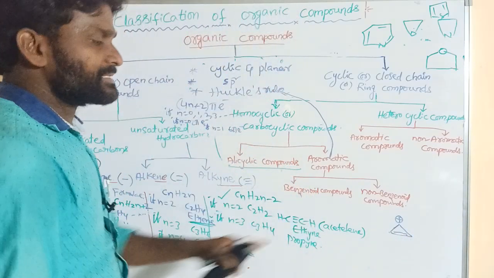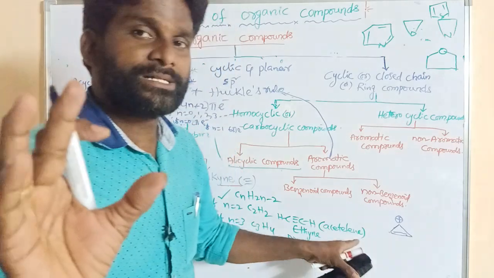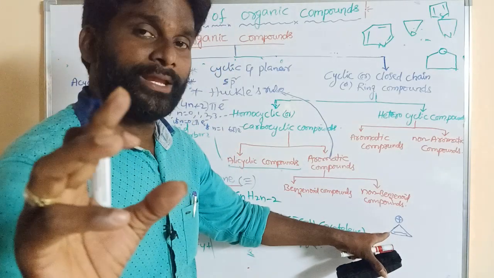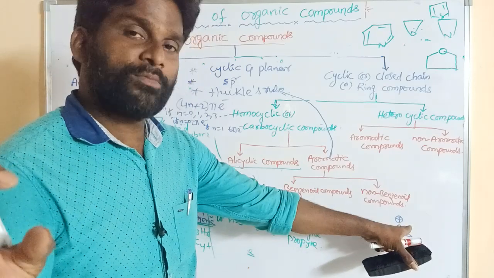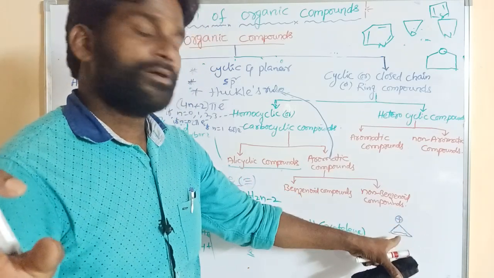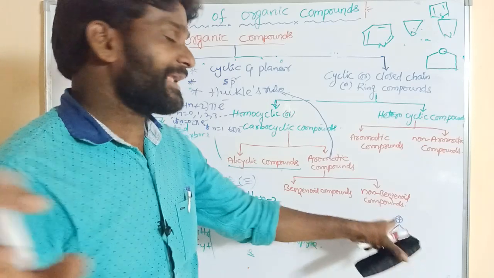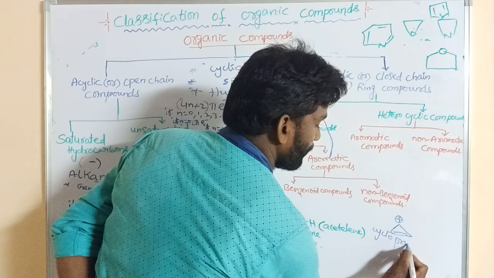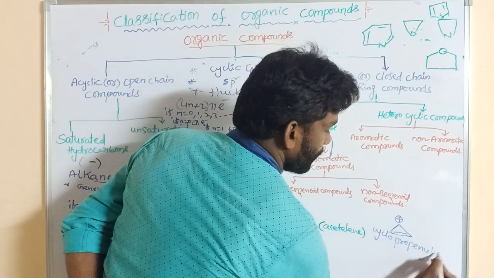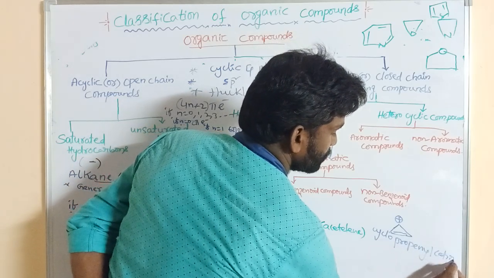Its name, with 3 carbons, is cyclopropene. Here one hydrogen is removed and a positive charge is written: the cyclopropenyl cation.